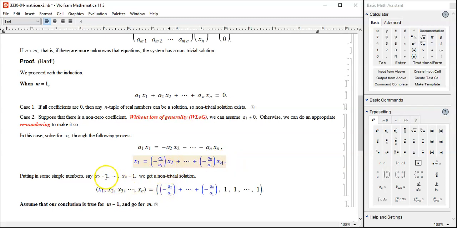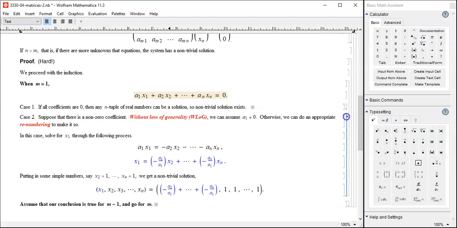You can put in all ones: x2 equals 1, x3 equals 1, x4 equals 1, all the way to xn equals 1. Then if I plug in all ones here, x1 will be this blue number. So x1 is determined by the others, and the others are all 1. And that is a non-trivial solution. Plug this number back into the original equation and see if you get 0 equals 0 by doing appropriate simplification. I'll leave that checking to you students.